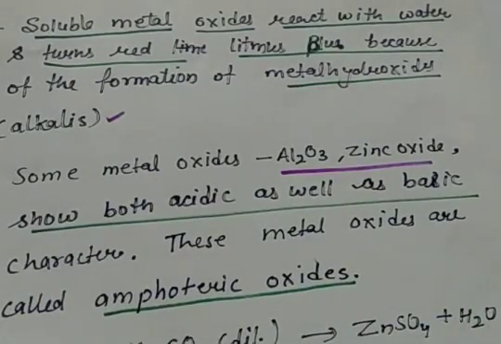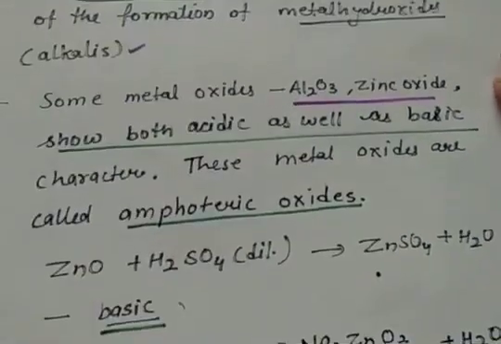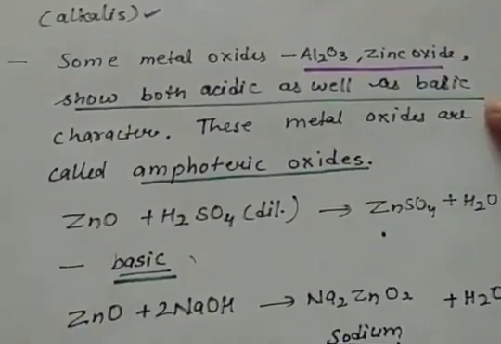Some of the metal oxides like aluminum oxide and zinc oxide show both acidic as well as basic character. That means sometimes they behave as proton donors, sometimes as proton acceptors. So on the basis of that, they can be acidic as well as basic. So these metal oxides are called amphoteric oxides.